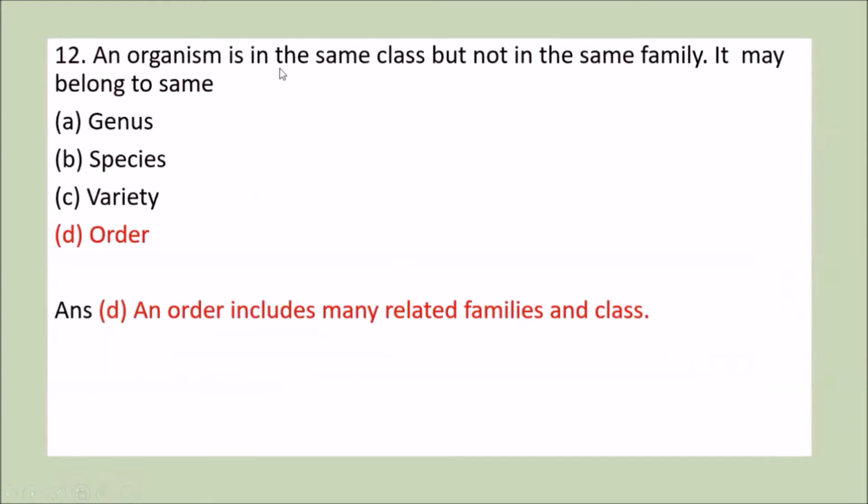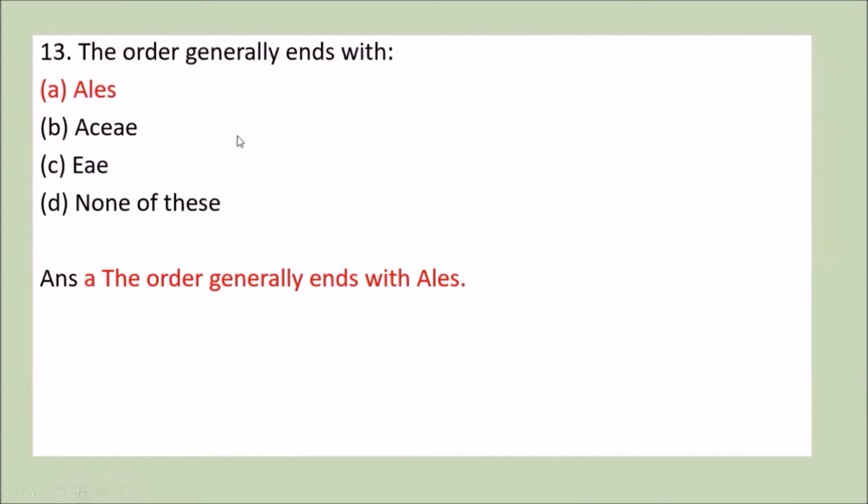Next question is, an organism is in the same class but not in the same family. It may belong to: first is genus, second is species, third is variety, and fourth is order. We know that an order includes many related families and class. So option D, order, is the correct answer. Next question is, the order generally ends with: ales, aceae, eae, and none of the above. Option A, that is the order generally ends with ales, is the correct answer. That is, it ends with A-L-E-S.